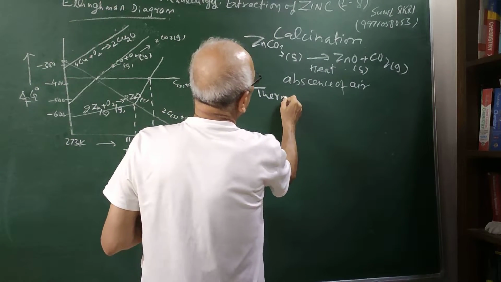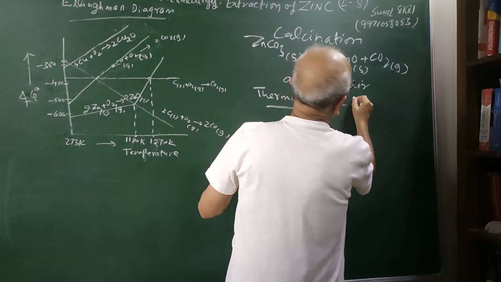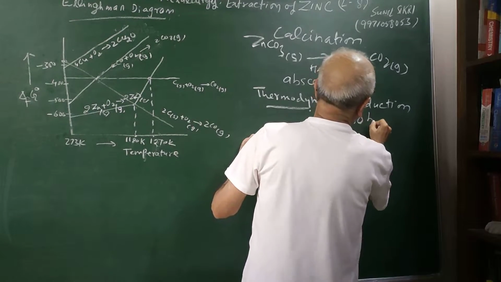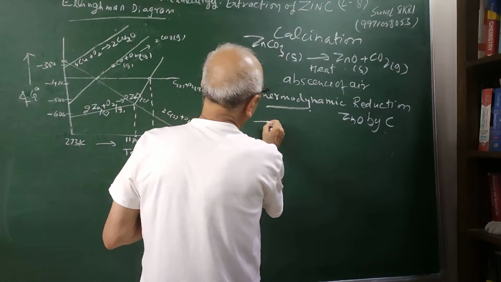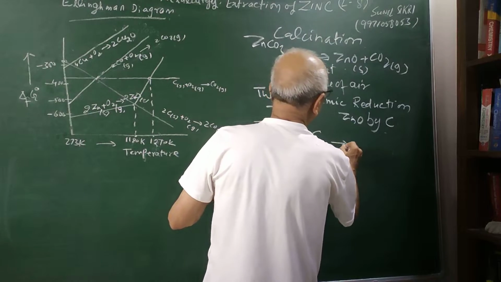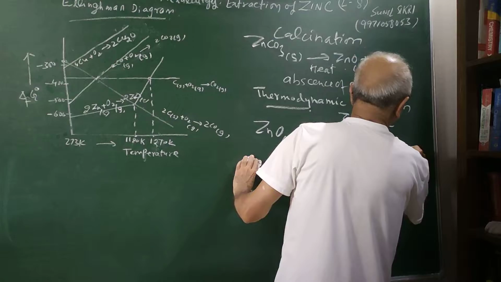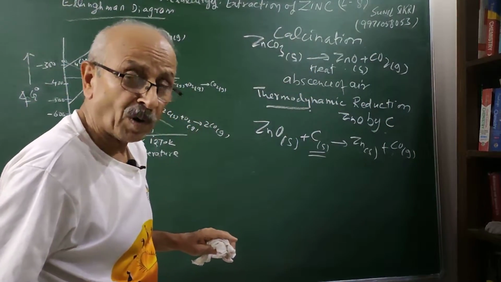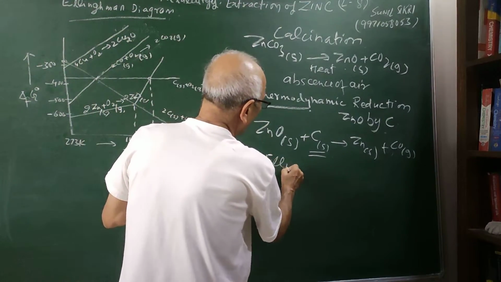We will use the thermodynamic principles for the reduction of ZnO by carbon or coke. Now here, what is the basic idea? ZnO is heated with carbon. The result is zinc, and what we are getting is carbon monoxide here. The temperature at which the reduction happens is important, students. That is why we are talking of thermodynamics, the Ellingham diagram.